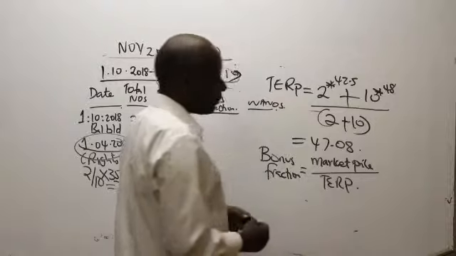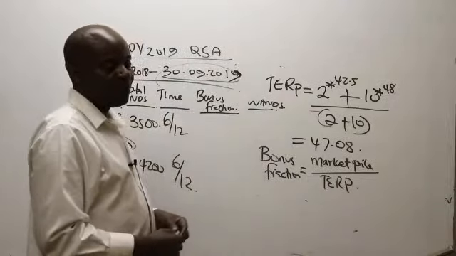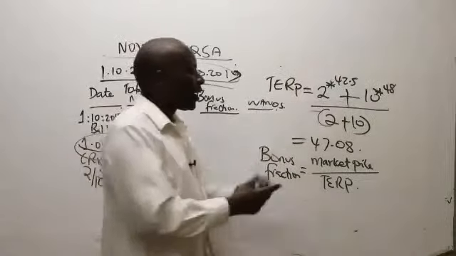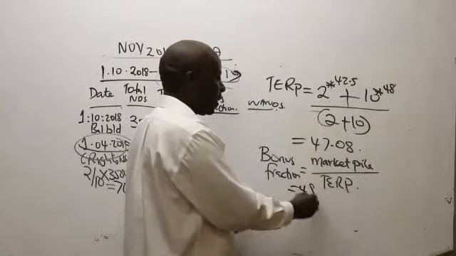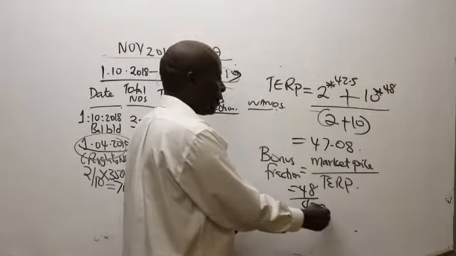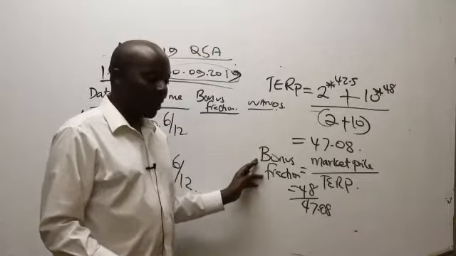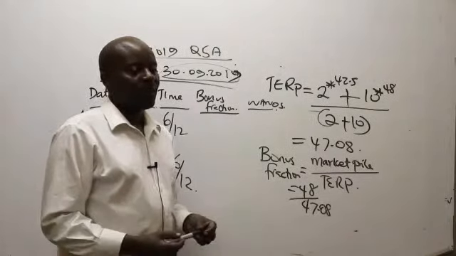Market price over the TERP, the price of the old shares. The higher price between the two prices, the higher price is 48. So divide by 47.08. So please don't divide this, because you always expect what we call a bonus fraction.